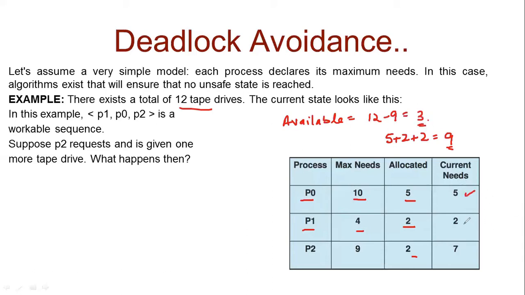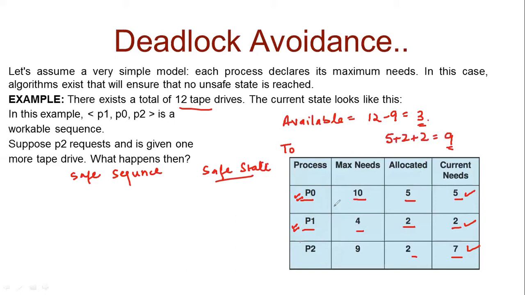These are the current needs of every process. P0 needs 5 more to finish, P1 needs 2 more to finish, and P2 needs 7 more to finish. Now this is the snapshot of the system at time T0. If we are able to find a safe sequence, that is, a sequence in which we can execute these processes such that the request of every process can be fulfilled, then the system is in a safe state. Let's first find the safe sequence.